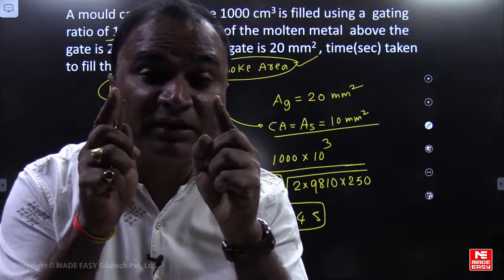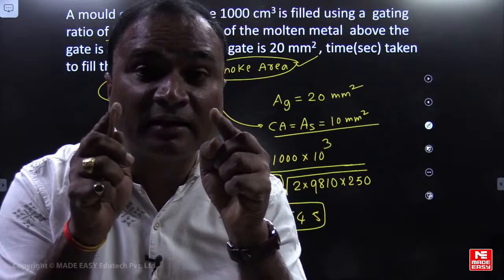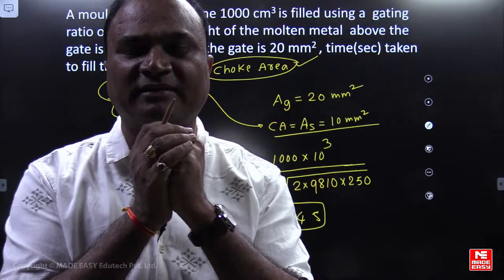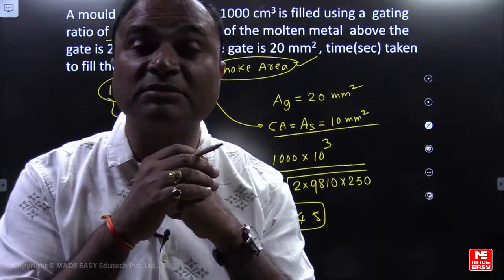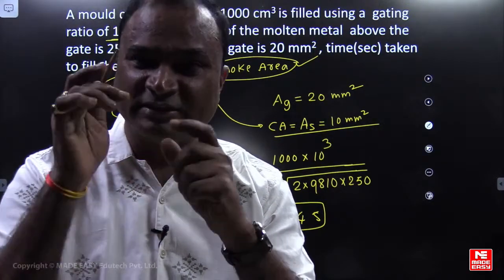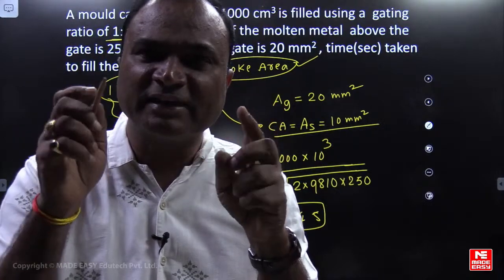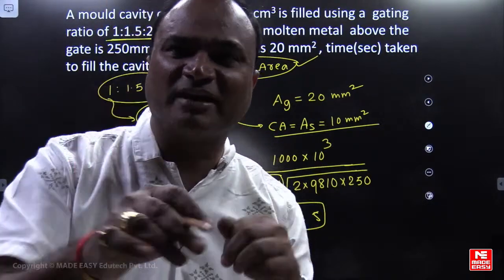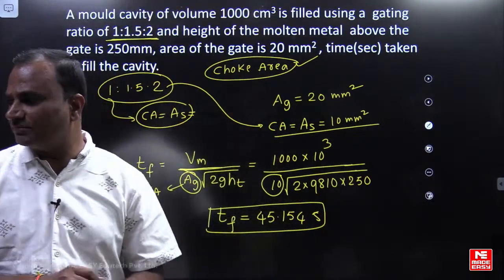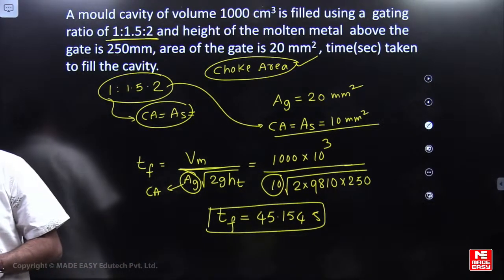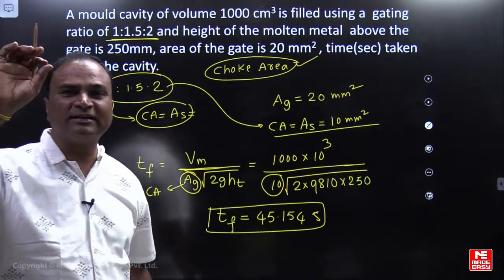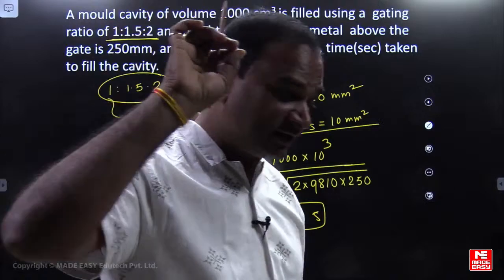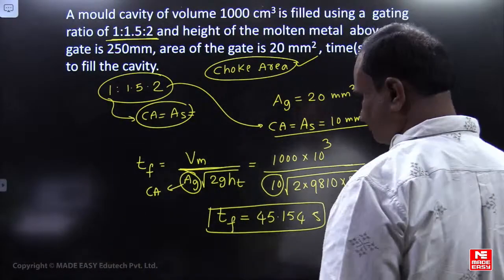Choke area will control the flow of the metal into the cavity. It will control the velocity of the metal. Okay. So if gating ratio is given, choke area will be your gate area. Does that make sense? Okay, okay. Please check.